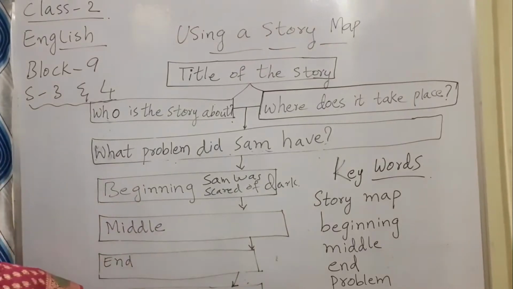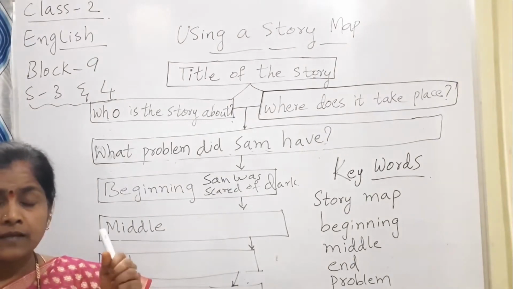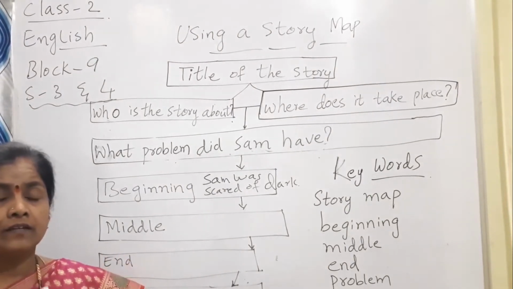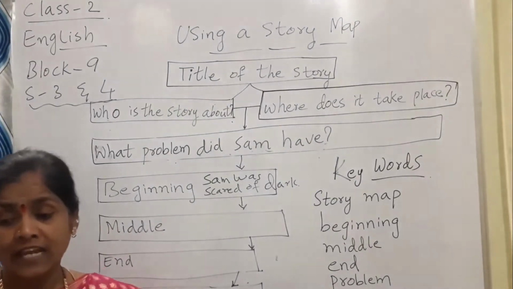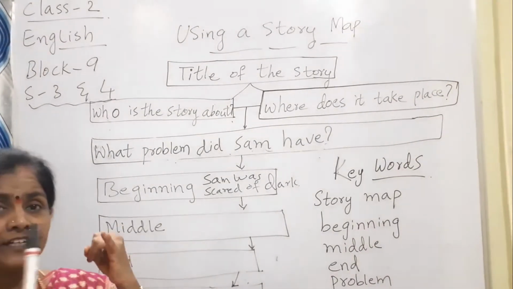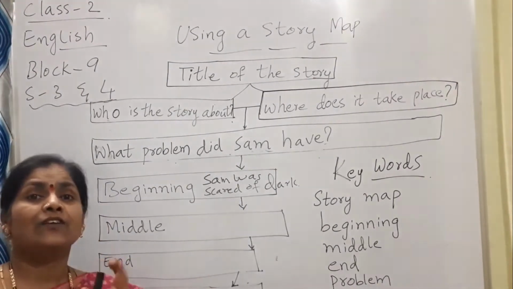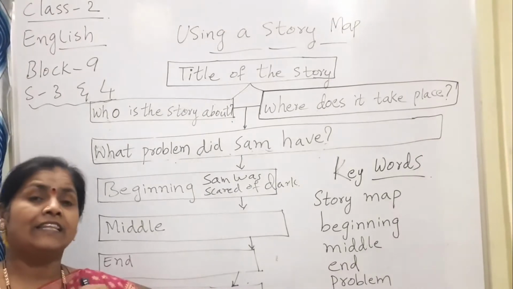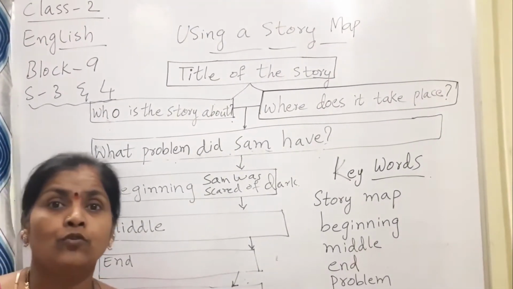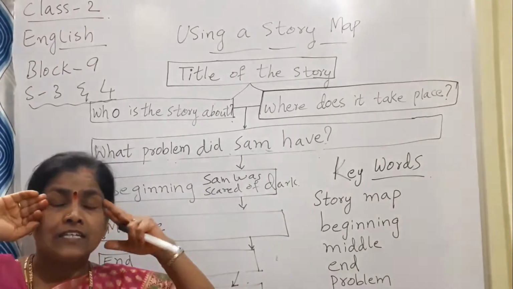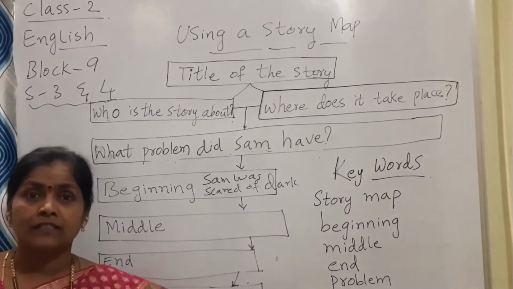So in the middle, when Sid ran away, he was making up his mind to overcome that problem. What all things has he done? First, what did he do? Yes, he held some marbles. Then he held a stick. Then he tried to go. When he heard the hiss sound, again he fell down and came back to his place.